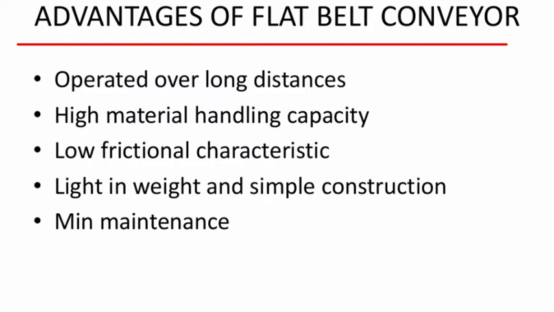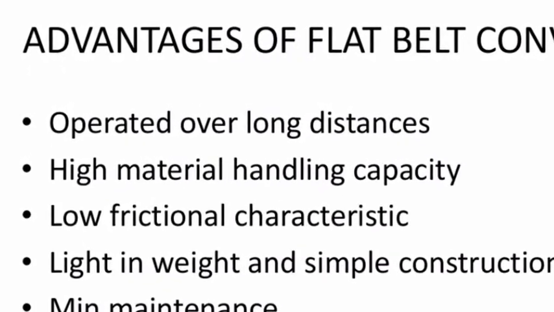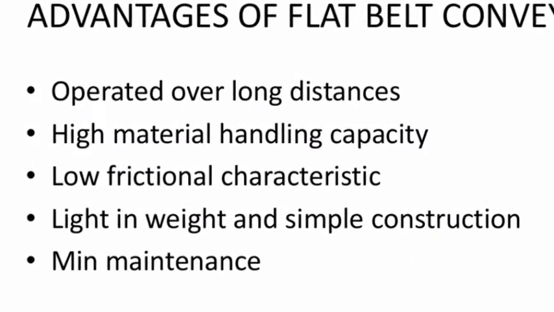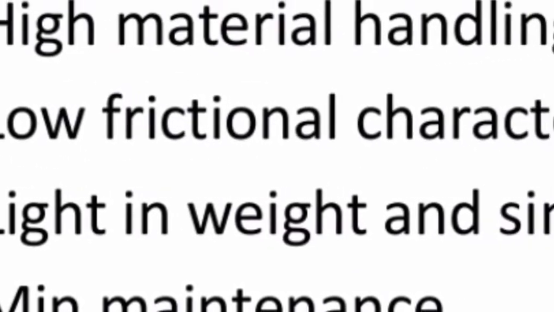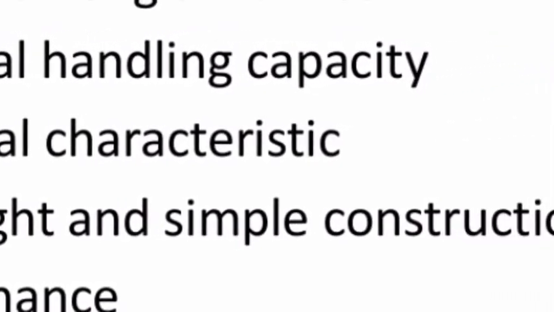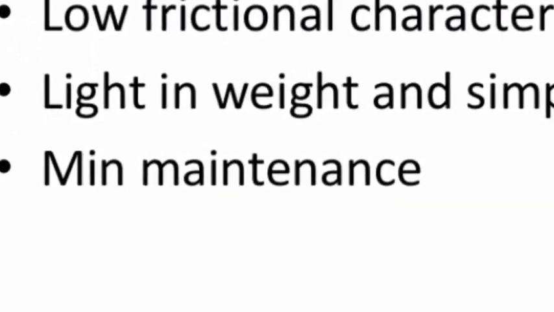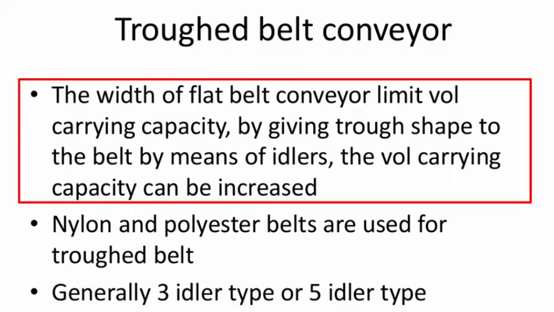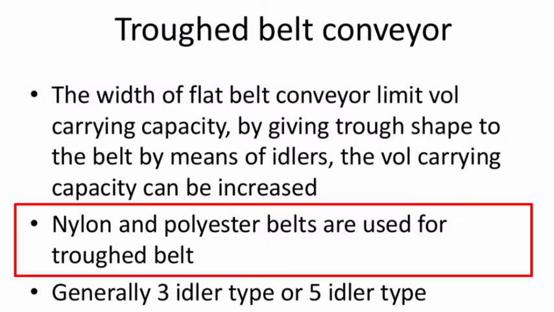Advantages of flat belt conveyors are: operated over long distance, high material handling capacity, low frictional characteristics, light in weight and simple construction, minimum maintenance required. The advantages of troughed belt conveyors: the flat belt conveyor has limited volume carrying capacity. By giving a trough shape to the belt by means of idlers, the volume carrying capacity can be increased. Nylon and polyester belts are used for troughed belt conveyors.